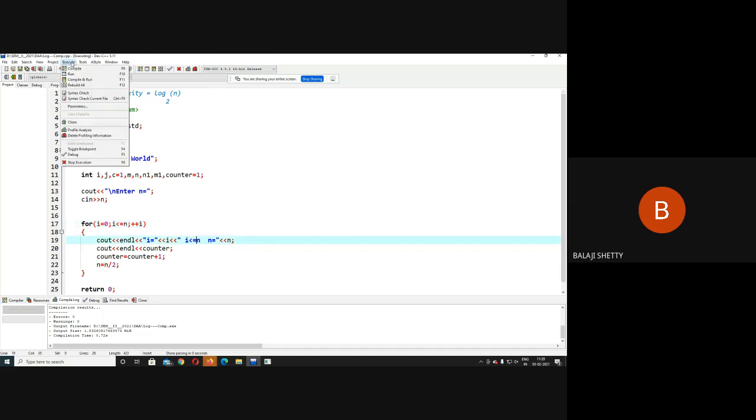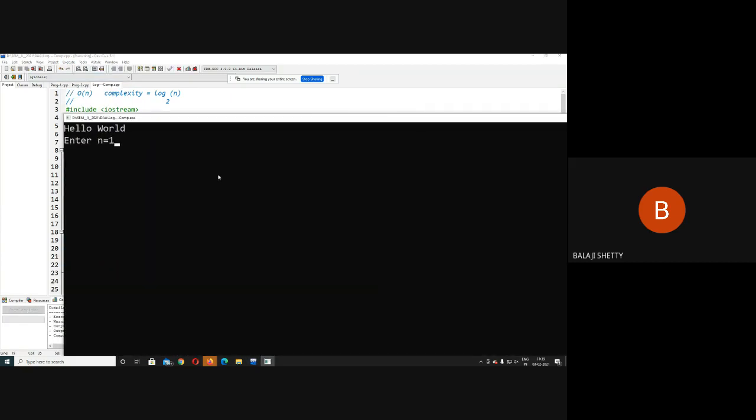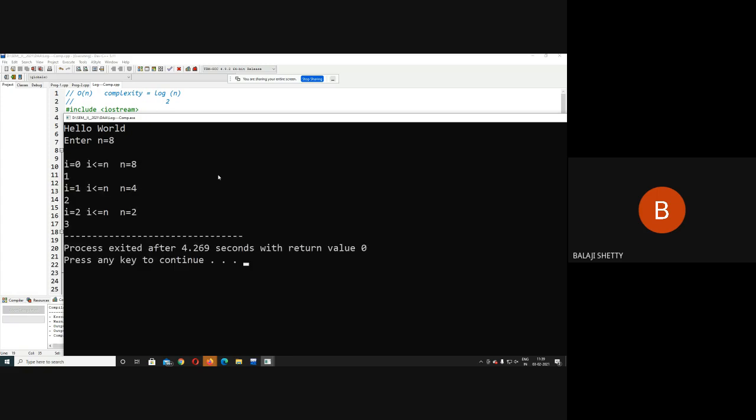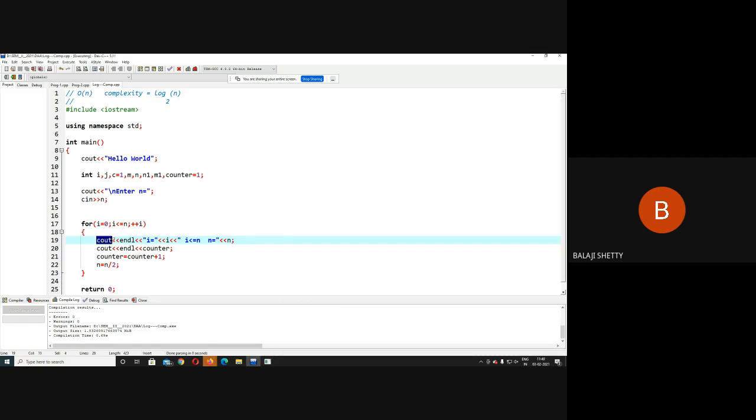Again I run the code. Now I is 0, I less than n, initially n is 8. I is 0, now 0 less than 8. Condition satisfied, then I becomes 1. N equal to n by 2. I adjust the window. Then here initially n is 8. This n is equal to 8. Then here you get